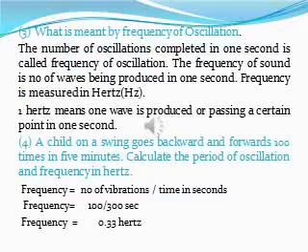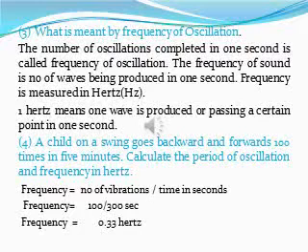Question number 3. What is meant by frequency of oscillation? The number of oscillations completed in 1 second is called frequency of oscillation. The frequency of sound is the number of sound waves being produced in 1 second. Frequency is measured in hertz. 1 hertz means 1 wave is produced or passing through a certain point in 1 second.